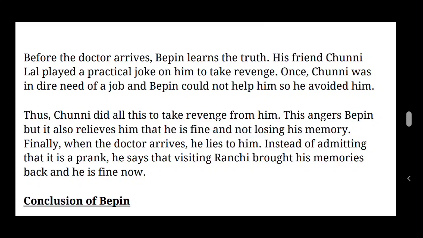That is the reason Chuni Lal took revenge and played a trick on him. He sent a person called Parimal Ghosh, who confused him, so that he had a problem of lapse of memory. Thus Chuni Lal did all this to take revenge.